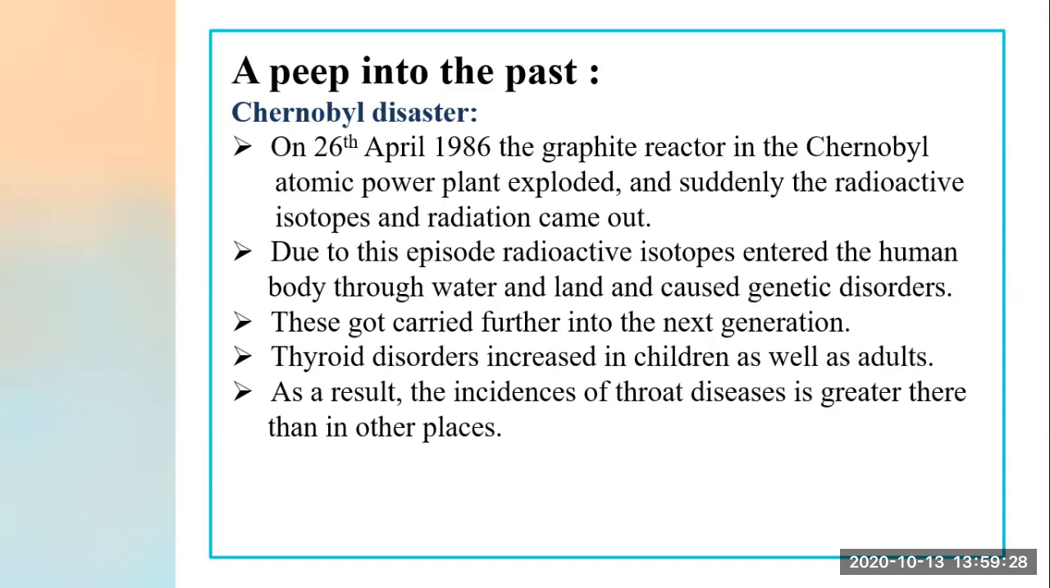Now see, what was that? Chernobyl disaster. On 26th April 1986, the graphite reactors in the Chernobyl atomic power plant exploded. What happened? The Chernobyl atomic power plant exploded suddenly by some accident on 26 April 1986, and suddenly the radioactive isotopes and radiations came out from that power plant due to the explosion.